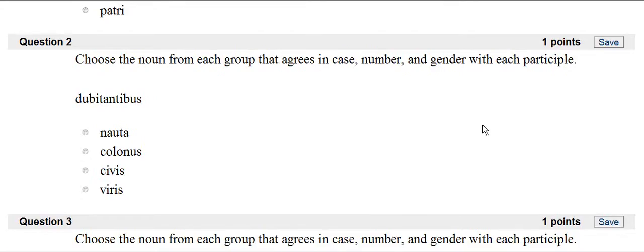Same question. Choose a noun that agrees in case, number, and gender with each participle. And I look at the ending. Since this is third, ibus has to be either ablative or dative plural. And the only one here that's ablative and dative plural is viris.